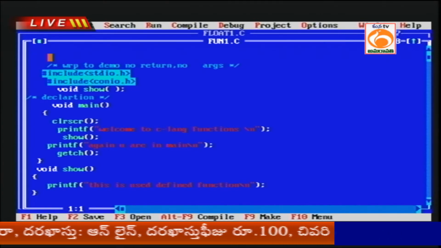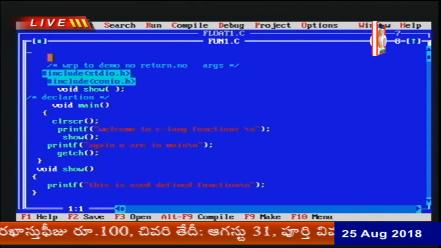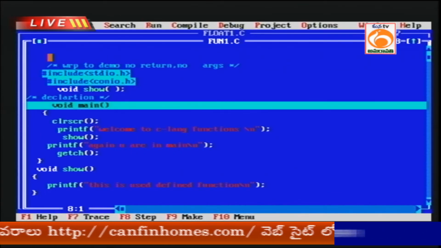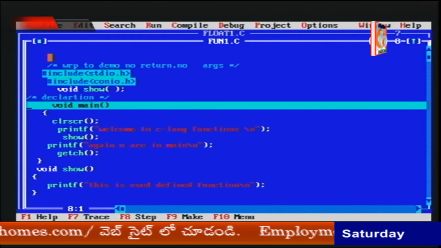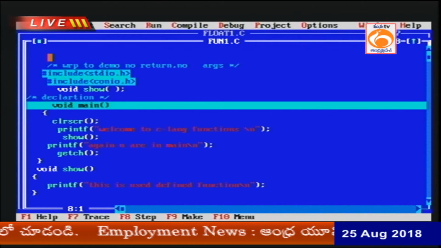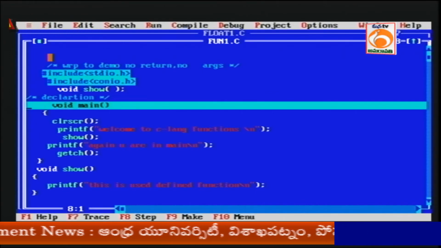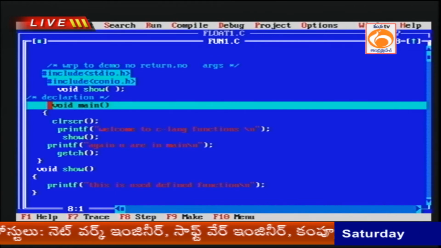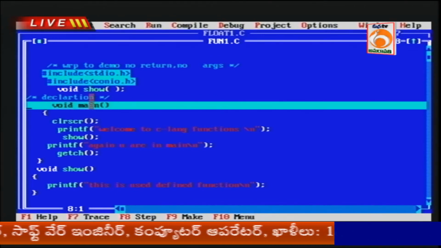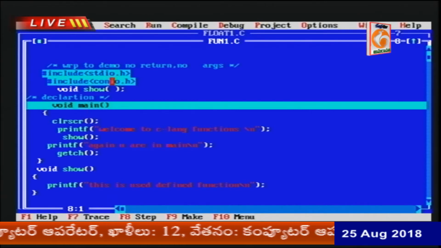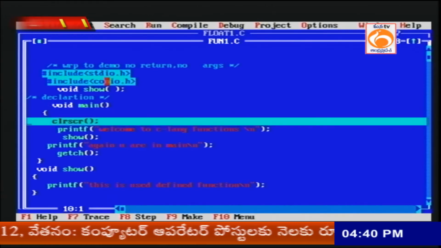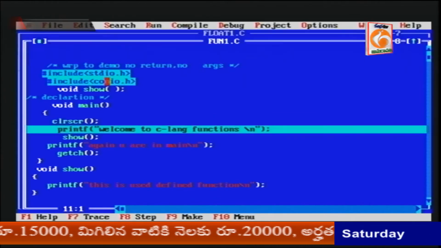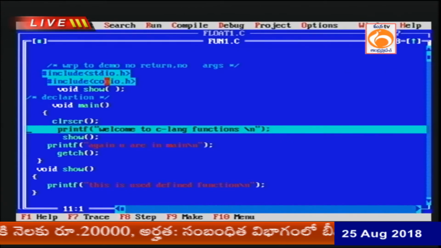Step into mode. How to compile in step into mode? F7 button. F7 is called step into, which compiles your program step by step to be verified. If I press the F7 button, what is my compiler highlighted area? Main function. Again F7, which will be compiled now? Clear screen will be compiled now. After that welcome to C language functions is compiled.